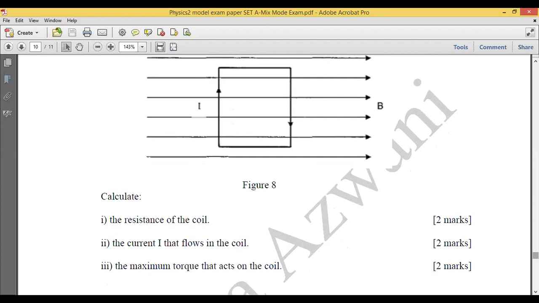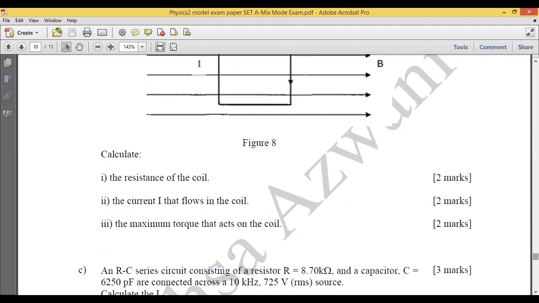Last part, for magnetic field 8.1, you have a charged particle moving in a straight line. When you apply a magnetic field and an electric field together, you have a formula, and you need to know how to apply the concept for the electric field and the magnetic field B.